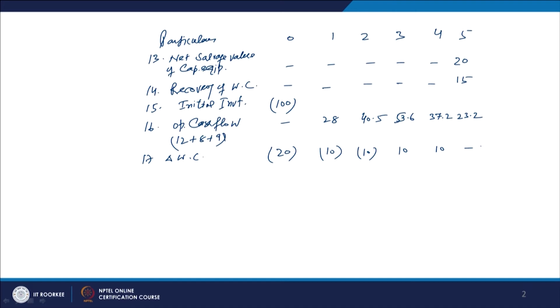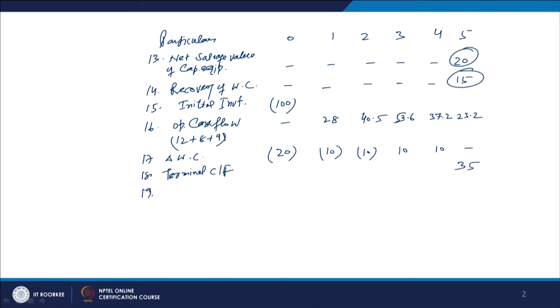So, finally we have to calculate the terminal cash flow. Column number 18 is the terminal cash flow, and what is the terminal cash flow given to us? Terminal cash flows are only these two figures. We are going to get back 20 of the fixed assets and 15 of the working capital. So, terminal cash flow is 35, because it is relevant for calculating the net cash flow. So, we have to put it here, terminal cash flow is 35.